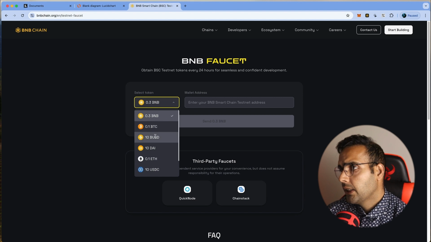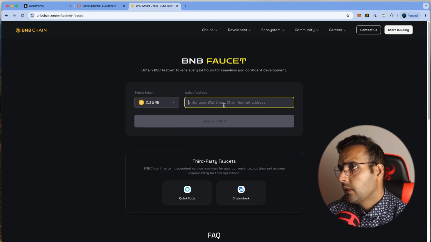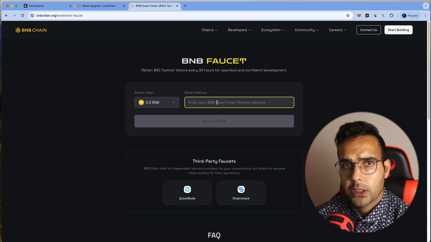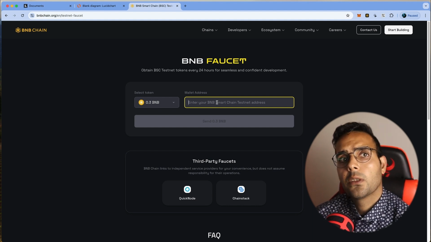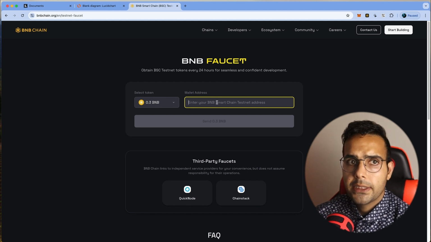As you see here, it has BNB, BTC, BUSD, a lot of tokens that it can give you for free inside the testnet. I repeat again that these tokens, of course, seem real, but they are not real. They are in another network. If you want, you can even run your own network and issue your own coin and token and everything. So it's just a matter of the network. If you are working on mainnet, then you can have value for your tokens.